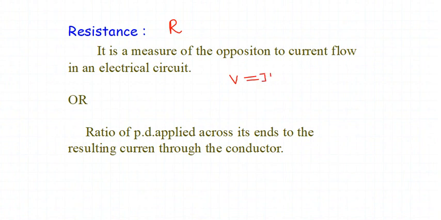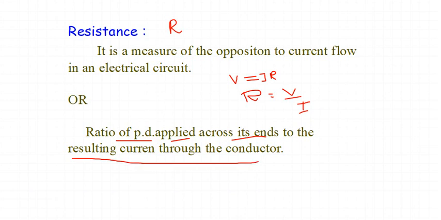From that, I can bring another relation for the resistance: R = V/I, where we can see the ratio between the voltage and the current. Therefore, the ratio of potential difference applied across its ends to the resulting current through the conductor is nothing but resistance.